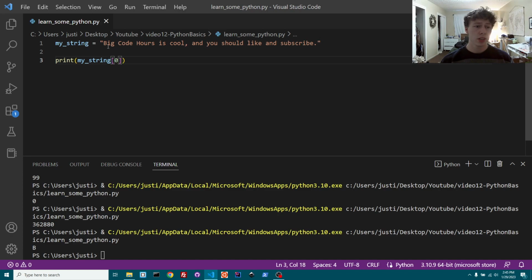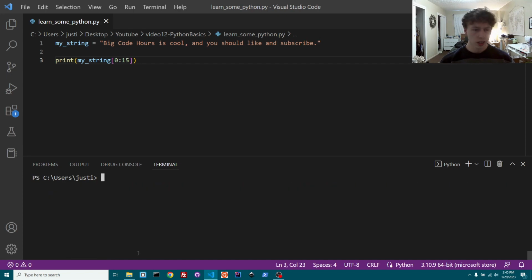Let's say I wanted to go from the B to somewhere more in the middle. We could say from 0 to 15. So go from the very first item to the 15th item or character. That was, I didn't even plan that, but it just is big code hours, of course, right? I love me some big code hours. Anyways, it just grabs it based on index.